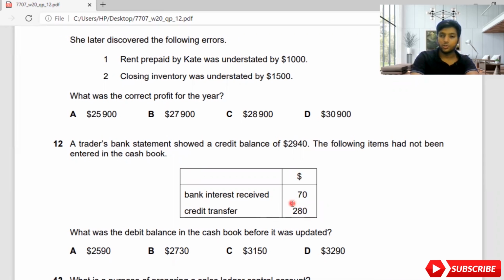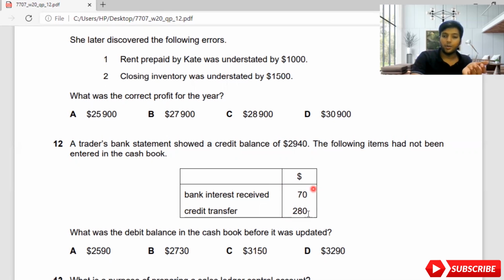Normally in a cash book, bank interest received and credit transfer should become debit entries in the cash book. You should add them. But unfortunately, as you want to go and find it now, this is not updated. So if you have updated, you will get this value. But if you don't update this, what is your value? That's what they are trying to ask.